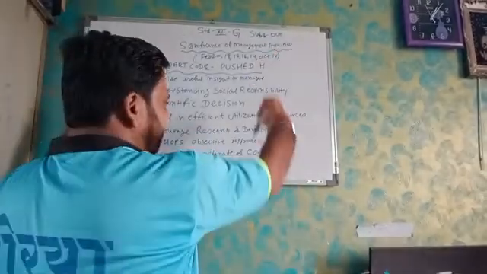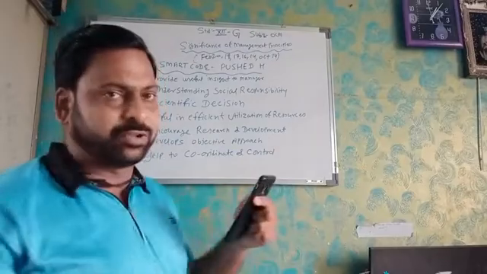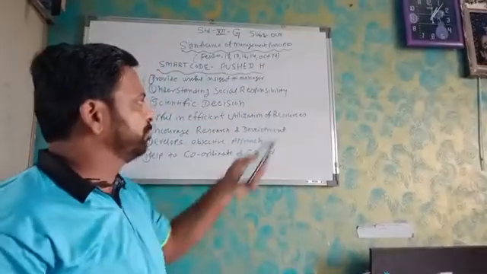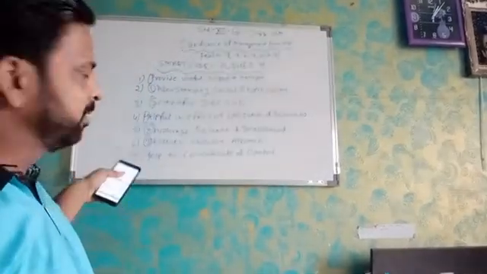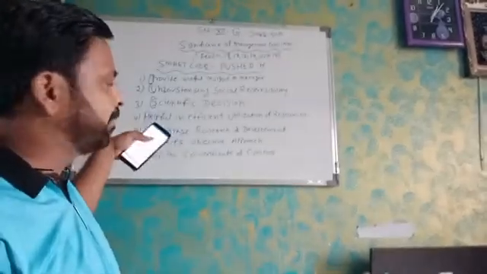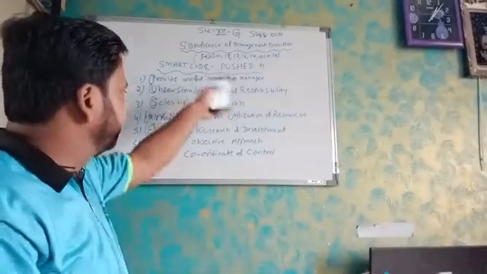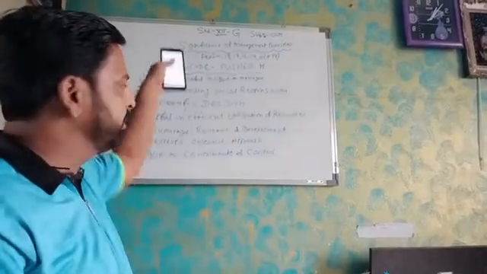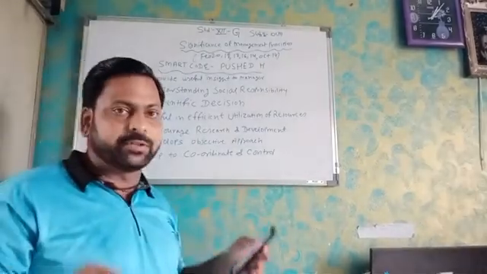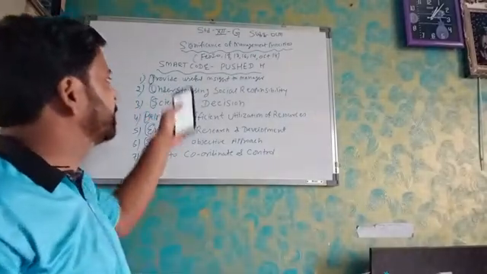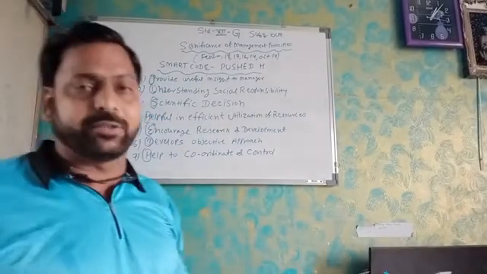So these are all the points in a systematic way when we talk about the smart code. In our textbook, the order of the points may be up and down. You can write any points anywhere in the board examination, but these several points must be in your answer. So now the first point is provide useful insight to managers.